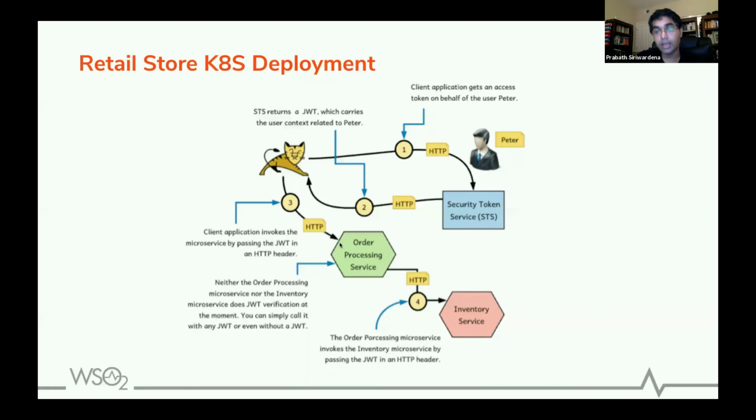You can simply do a GET to list out the orders, and also you can do a POST to the order processing microservice, which is to create an order. Then when you receive a new order at the order processing microservice end, it will also do an HTTP PUT to the inventory microservice to update the inventory. All these connections ultimately should be protected with JWT and mTLS. So we'll start from scratch and build this step by step.